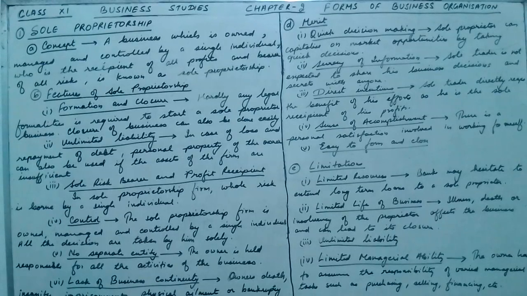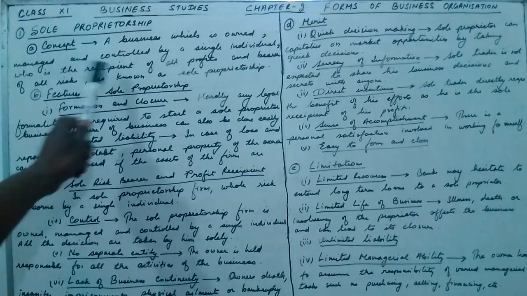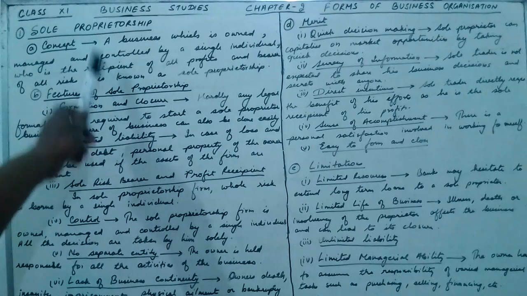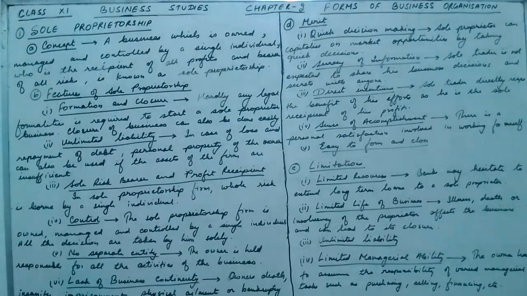A very good example is a kirana store or a cloth shop near your house. All these are basically sole proprietors which are owned, managed and controlled by a single individual. That shopkeeper is the recipient of all the profit and bears all the risk of the business, and so he is called the sole proprietor.